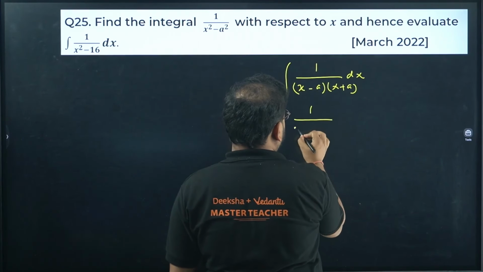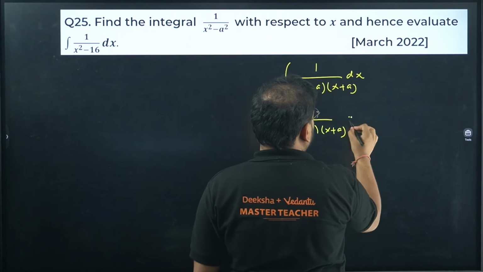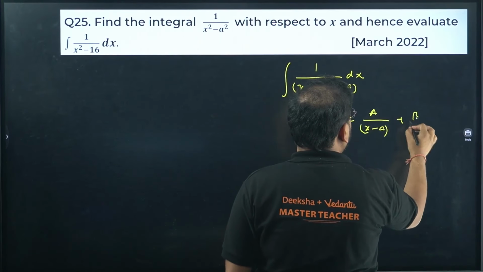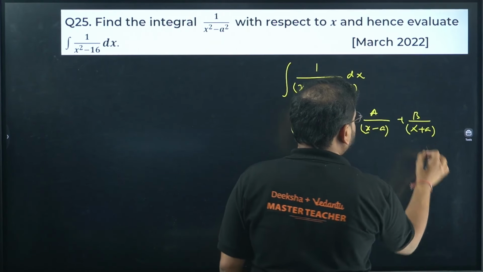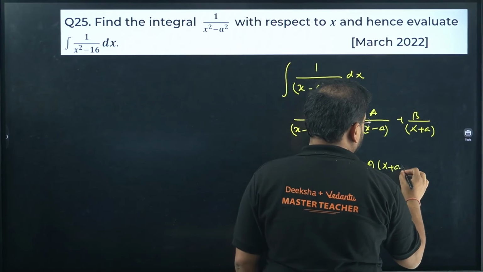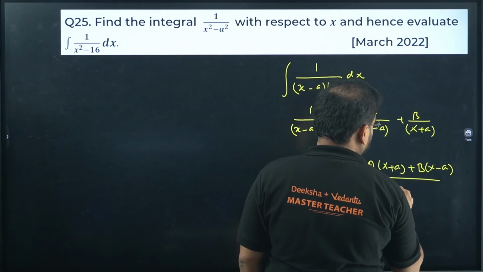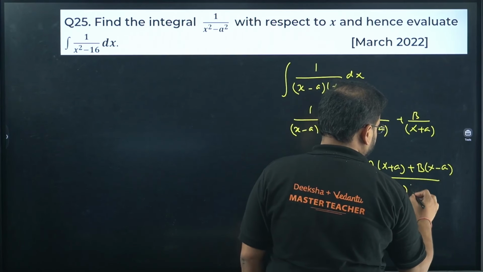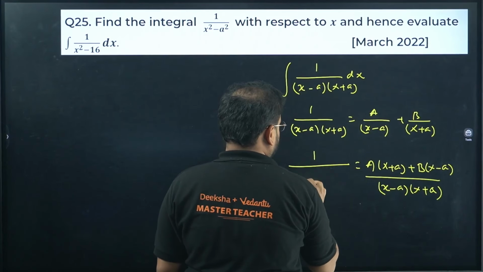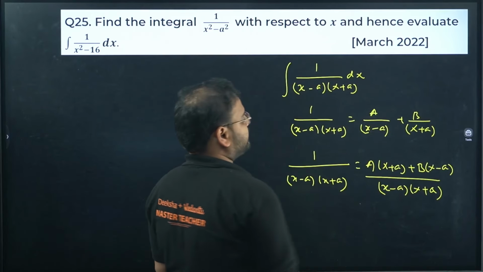Get the result. 1 upon x minus a times x plus a equals A upon x minus a plus B upon x plus a. Okay, compare this. A times x plus a plus B times x minus a, divided by the same thing. Correct?